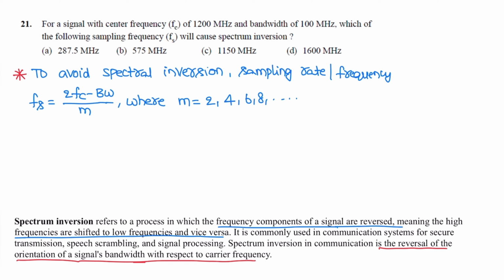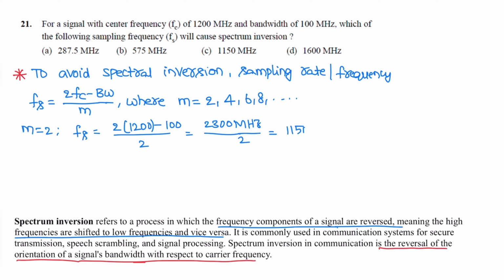Consider m equal to 2: sampling frequency fs is (2 into 1200 minus 100) by 2, that is 2300 megahertz by 2, so it is 1150 megahertz. If the sampling frequency is 1150 megahertz, then there is no spectral inversion.